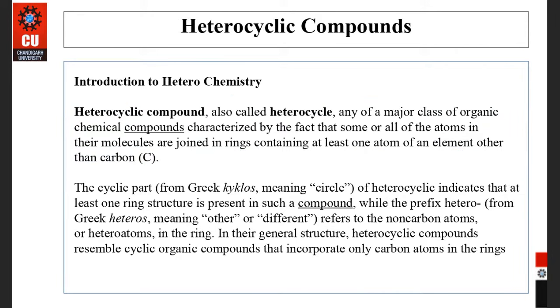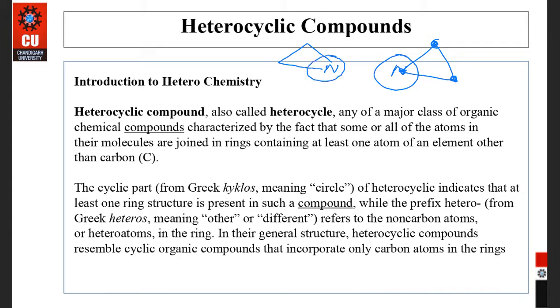So if we take this ring, cyclopropane, all the corners are occupied by which atom? Carbon atoms. So these three atoms are the same, they are carbon. But if we replace one of the atoms with any other atom like nitrogen, then the ring has nitrogen in it.